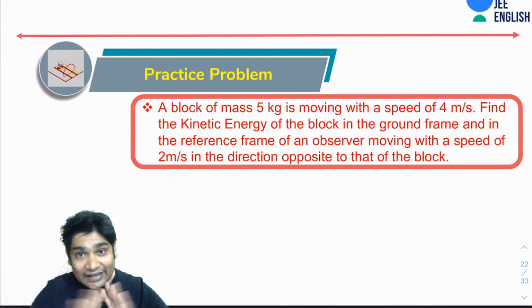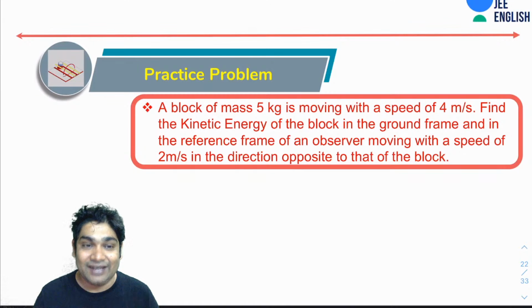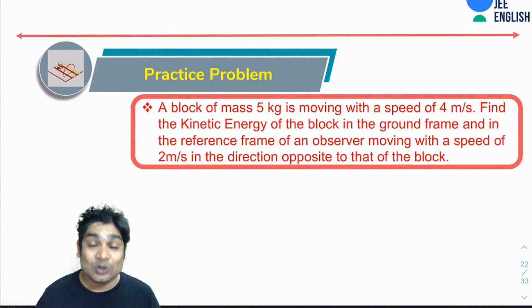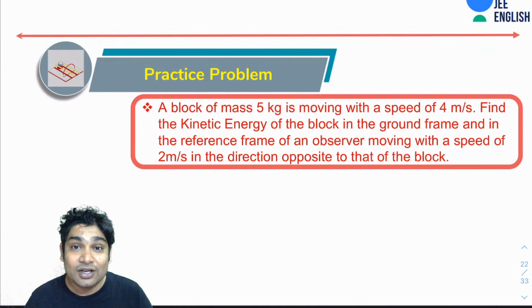Very straightforward problem, just to get you familiar with the formulae, so that you remember the fact that kinetic energies will be different in different reference frames. So why don't you try this quickly?